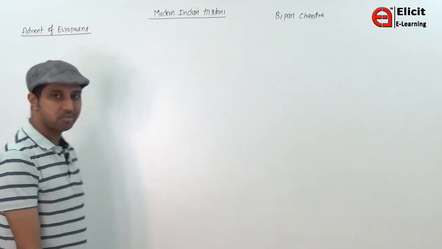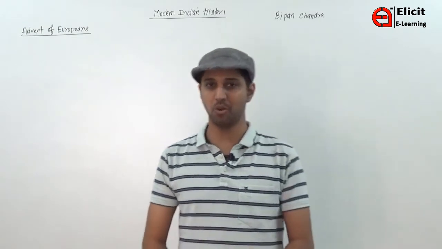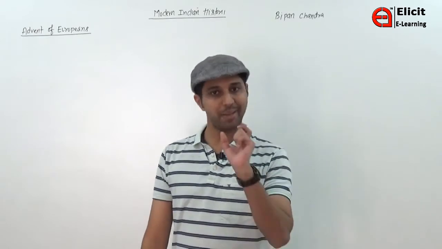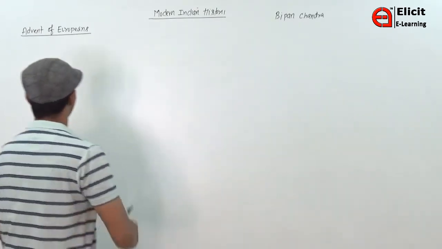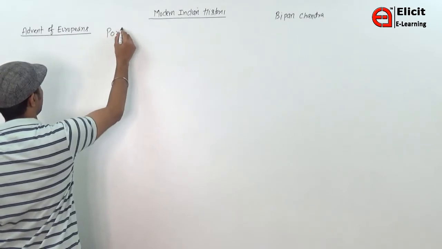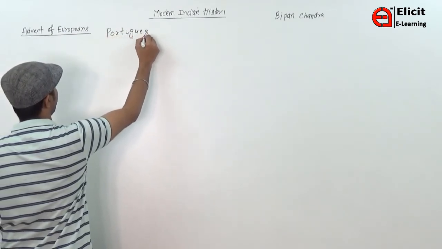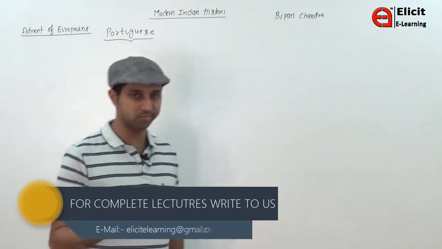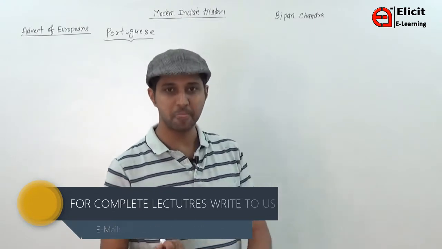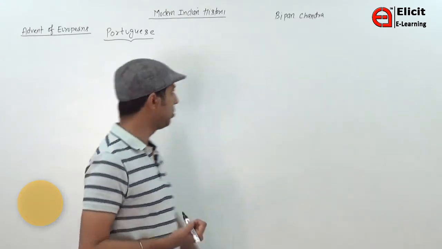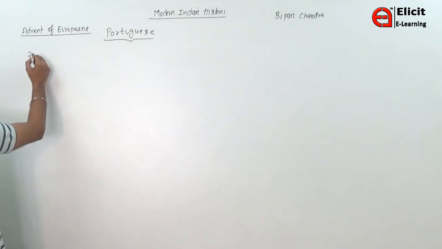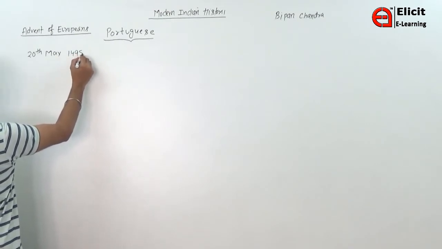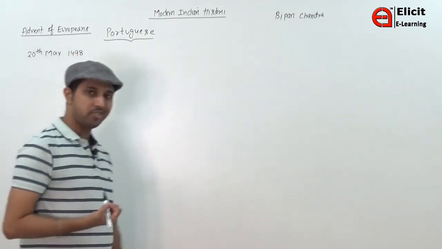Now many foreigners came to India, and if I'm talking about who came first in modern India, I'm talking about the Portuguese. Portuguese, P-O-R-T-U-G-U-E-S-E, are from the country Portugal. I'm going to tell you one date which you have to remember, and this date is 20th May 1498. Now why is this date important?